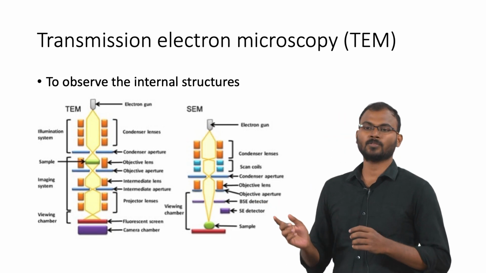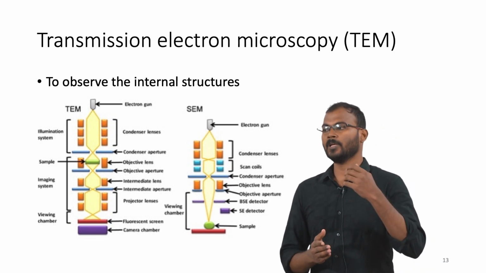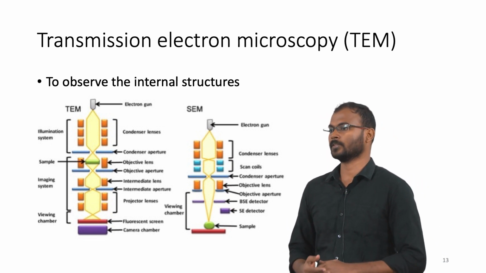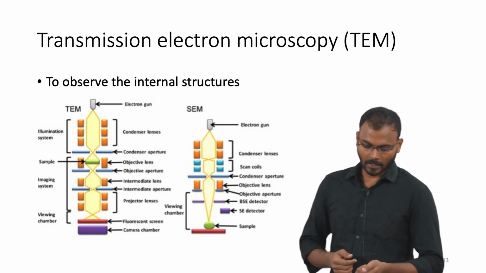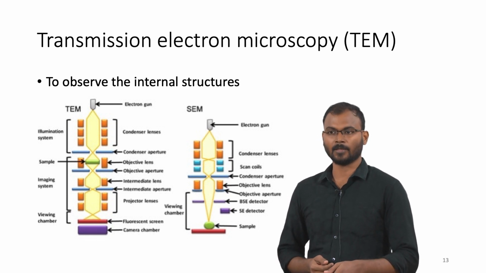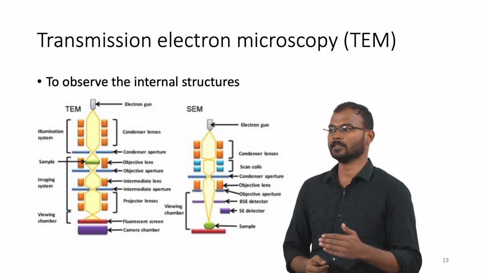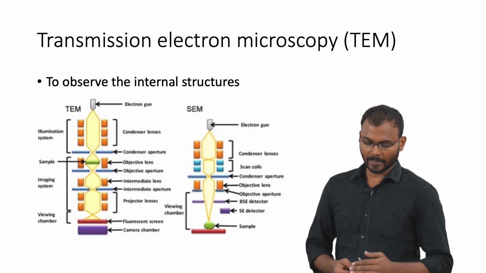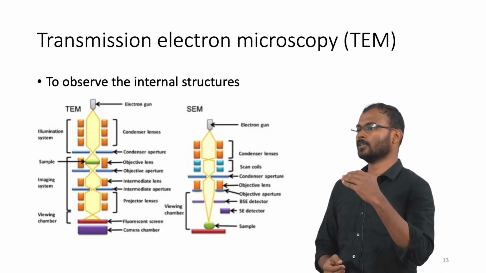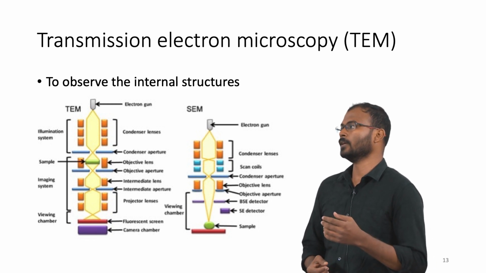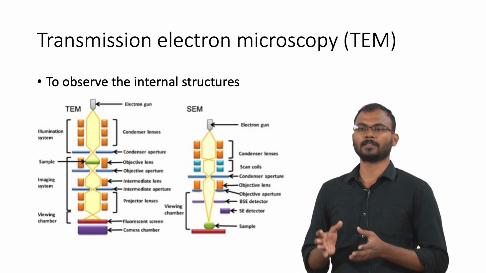So, TEM also works on a similar principle as SEM, but the idea is that the electron beam will be passed through the sample, transmitted through the sample. That is why it is called transmission electron microscopy. As you can see in the SEM, the sample is at the bottom and if the electrons are reflected, based on backscattered or secondary electrons, the images would be observed. But in transmission electron microscopy, the sample would be at the center and the electron beam would be passed through the sample, and that will show what is present inside the material.